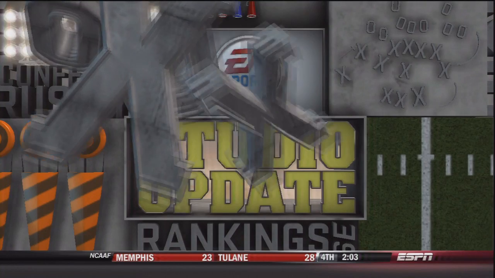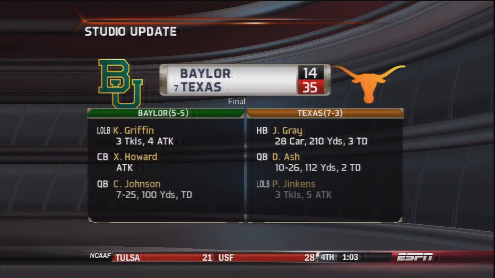But first, we're going to get a studio update as we see that Texas has beaten Baylor, so OU needs to win to still be tied for the Big 12 lead.